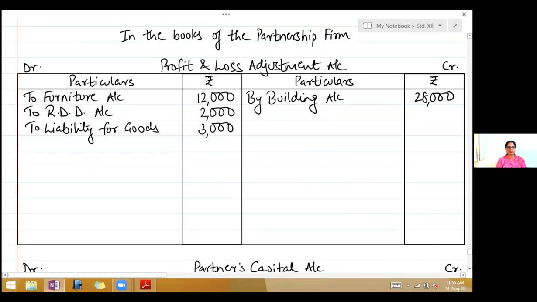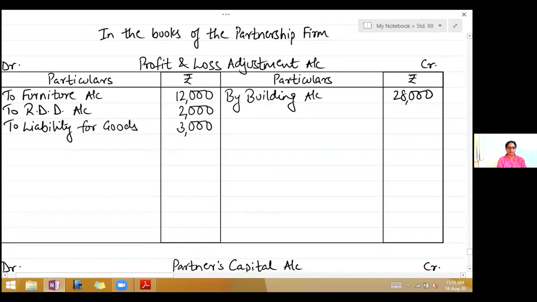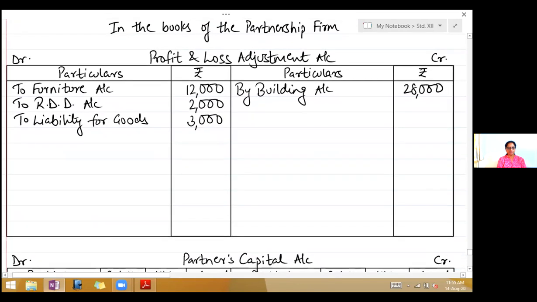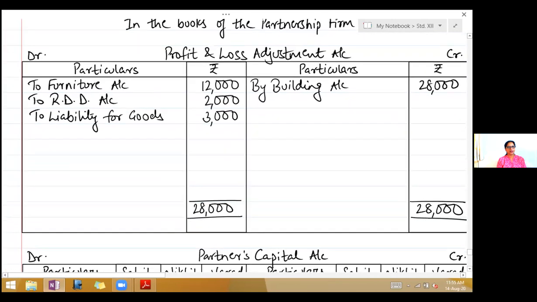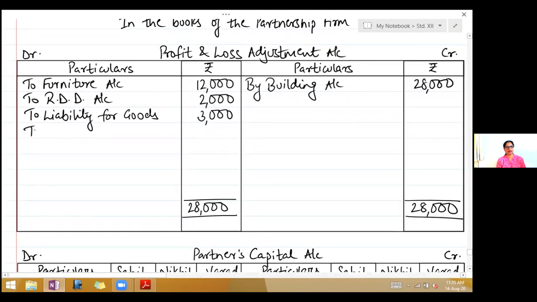Now we start closing the accounts. So first account, profit and loss adjustment account. See which side is greater. You will find the credit side is greater. So take the total of the credit side, 28,000. Write it on the debit side, 28,000. Now on the debit side, write to capital account, because we are transferring this to capital account.